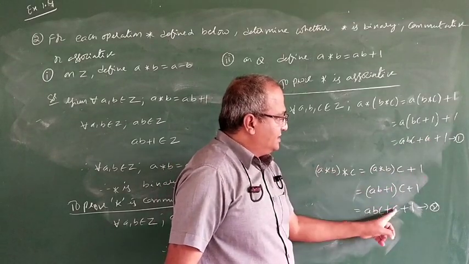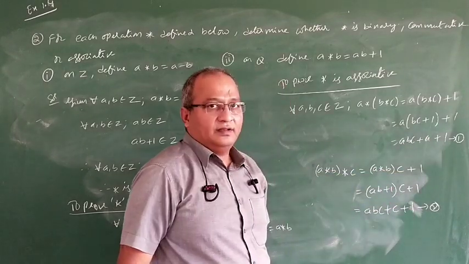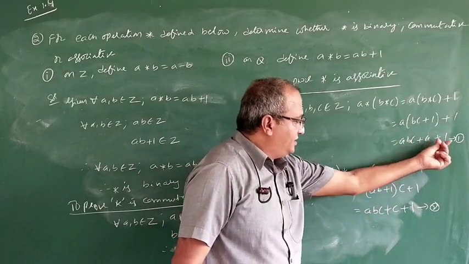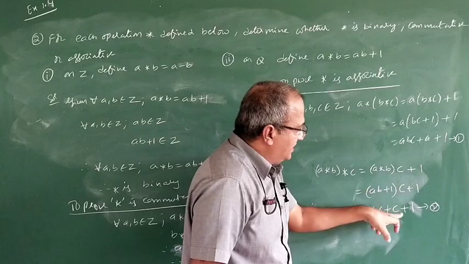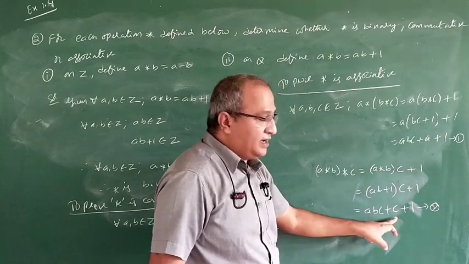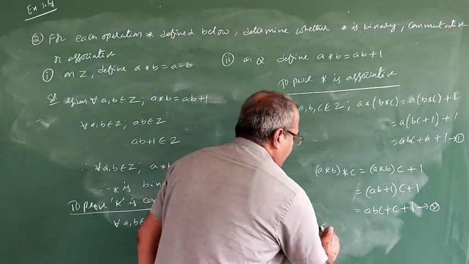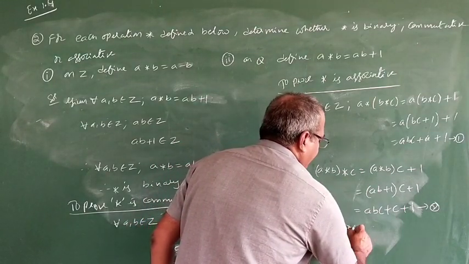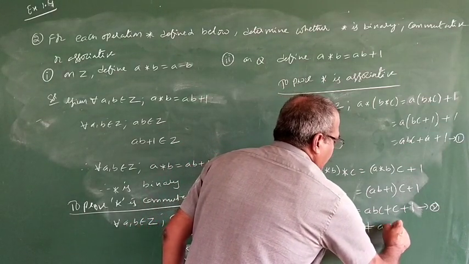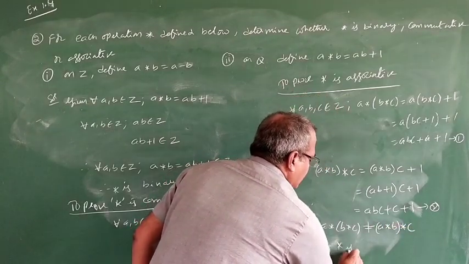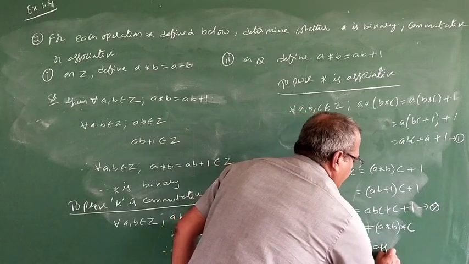ABC, 1, 1. So from this, what are we observing? These two are the same, but these two are different. The difference is here only: here we got A, here we got C. So these two are not the same. Therefore A star of B star C is not equal to A star B star C. Therefore, star is non-associative.